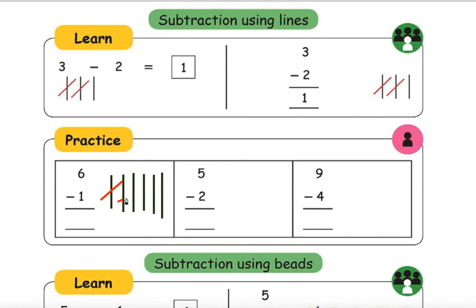One, two, count. Oh, you need to take only one, man. Okay then. Start counting other things. 1, 2, 3, 4, 5, right? So here you have to write 5.